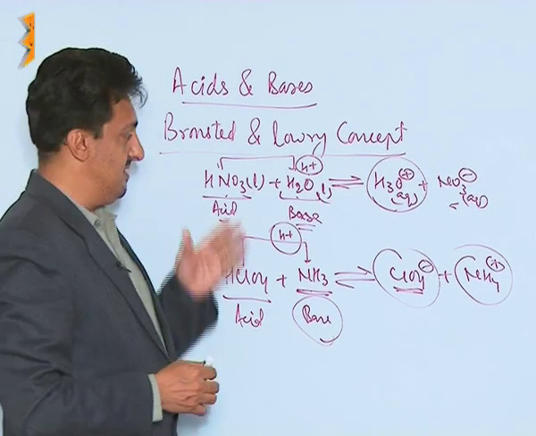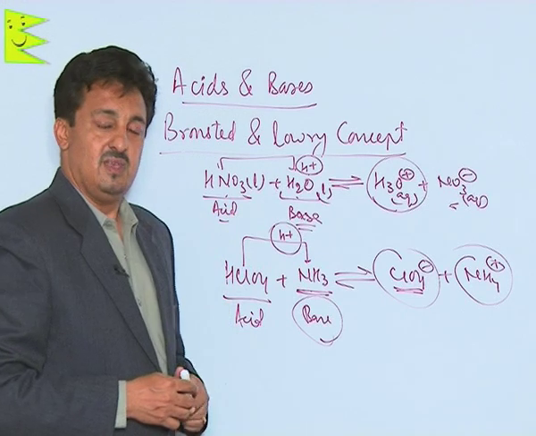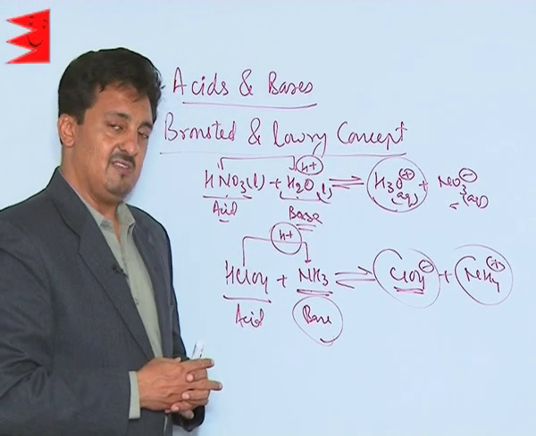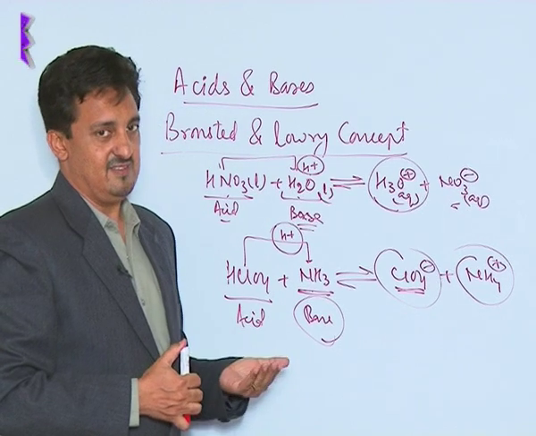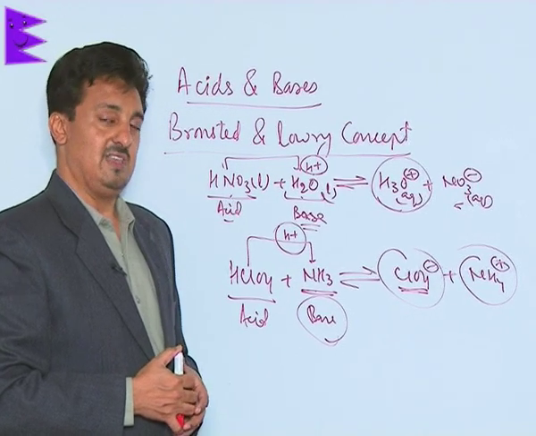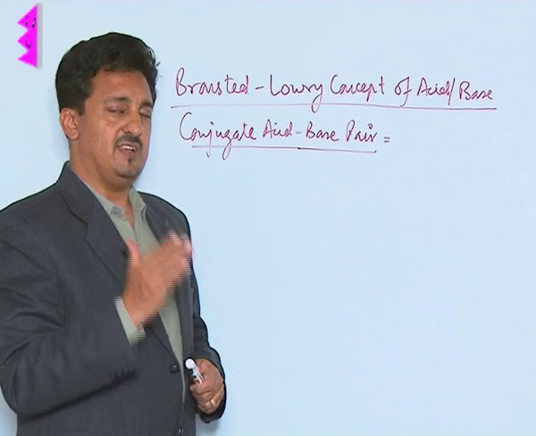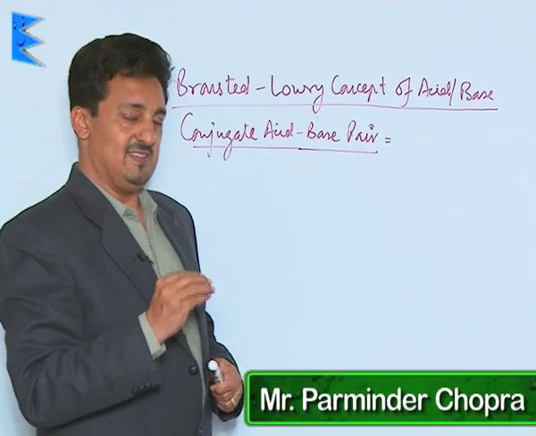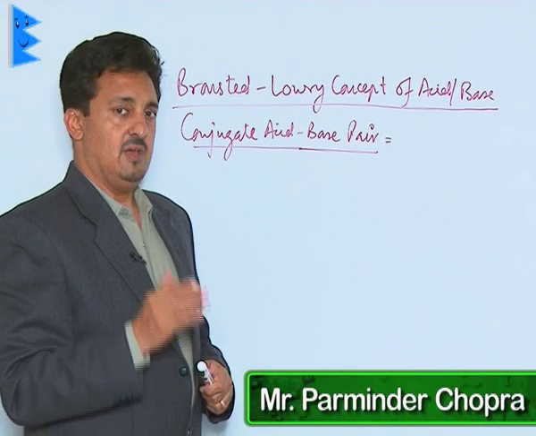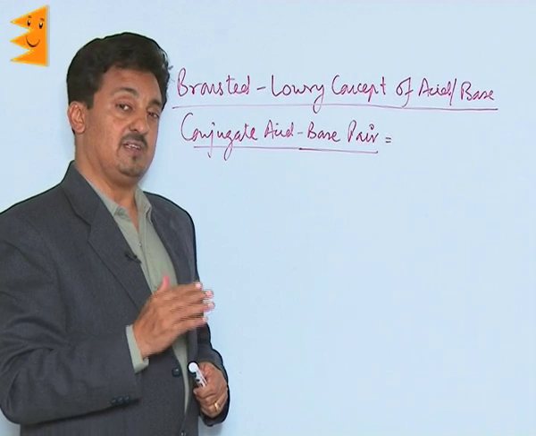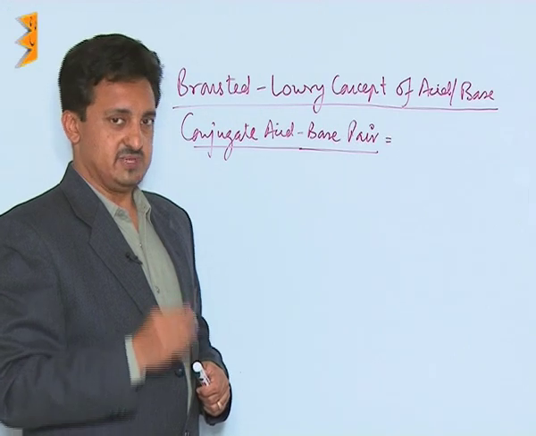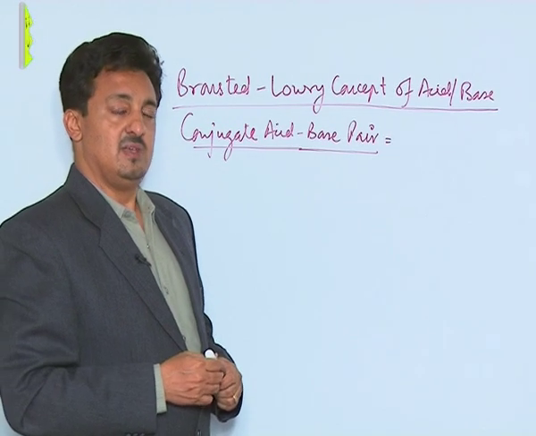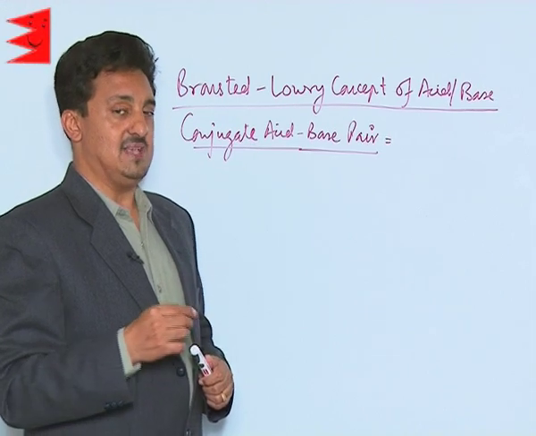So therefore from these two examples and from the different examples which we have done for the acids and the bases, it is very clear how these Bronsted acids and bases are different from the Arrhenius acids and bases. Now after understanding the Bronsted acids and bases and the examples, we must understand another important advantage of this concept. This concept gave us a term called the conjugate acid-base pair.